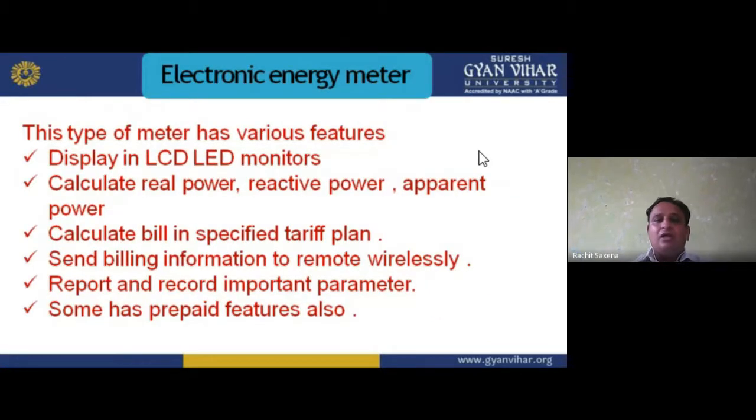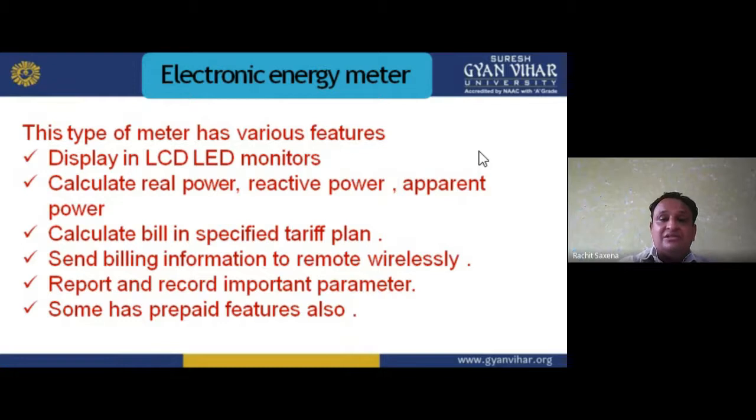Now, the electronic energy meter has what? This type of meter has various features. First, display on LCD or LED monitors. It also calculates real, reactive and apparent power with the help of this electronic energy meter. We can also calculate the bill in a specified tariff plan.